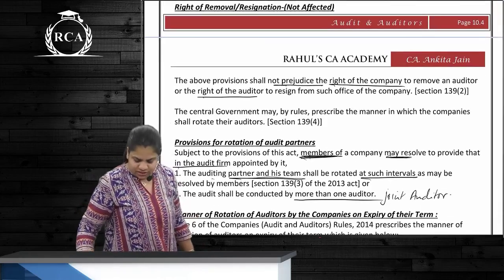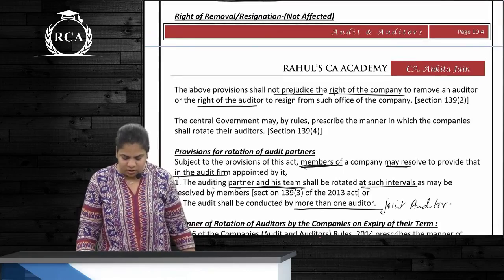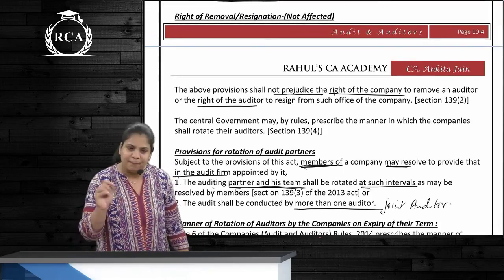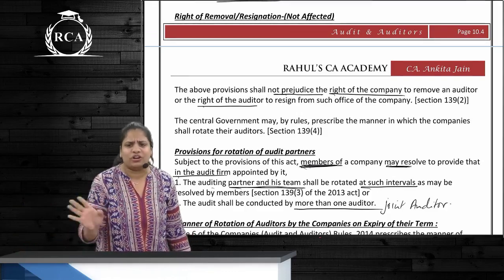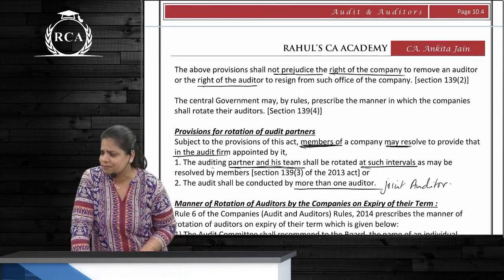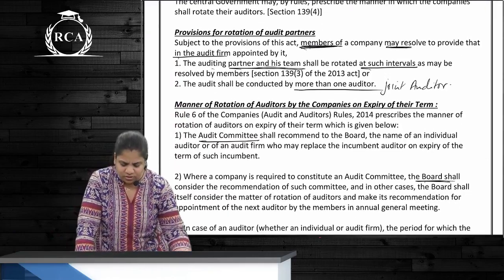The right of the auditor is to resign, and removal of the auditor is the right of the company. Can the company do this? Even though we have the term-related provisions, yes, these rights are not going to be prejudiced, right? Do you remember this? Okay. Provisions with respect to rotation.